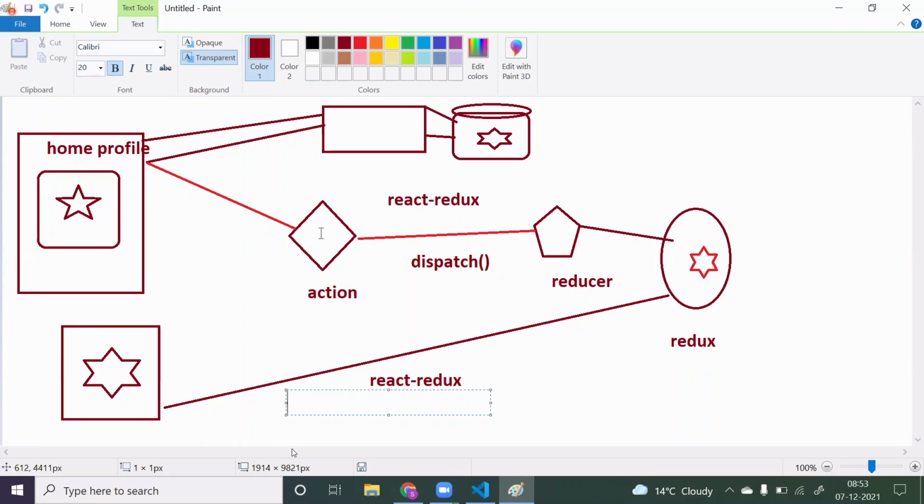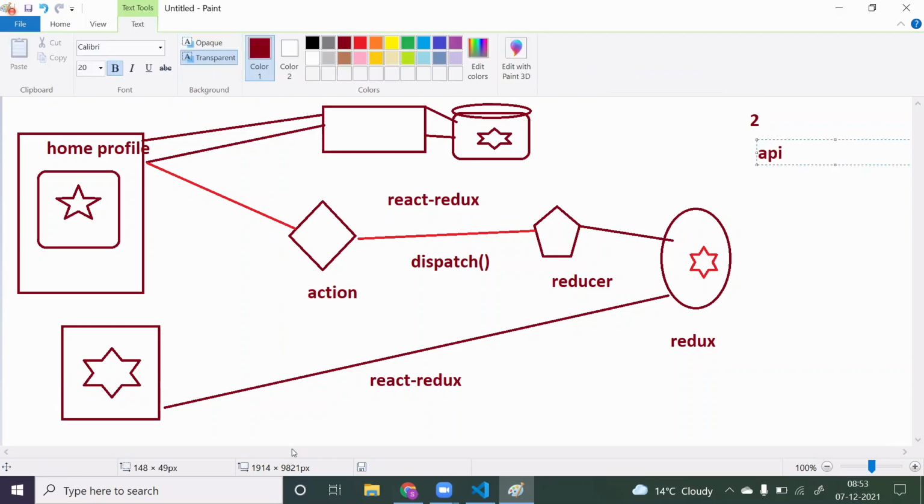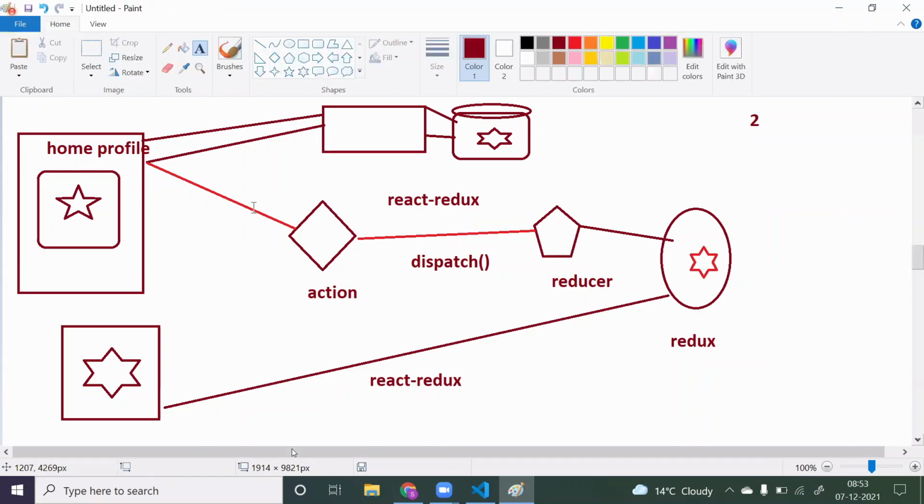So I will take two examples in this Redux. First, I will take a basic example so that at least the concept will come. Then I will use an API, how to take the data from the API and store it in the Redux. Once we learn functional components, there also we will implement the Redux. So totally you will get three examples on Redux, and these are more than enough to understand. The only thing is you guys have to practice this Redux a little more. Try to develop everything from scratch so you will get it.